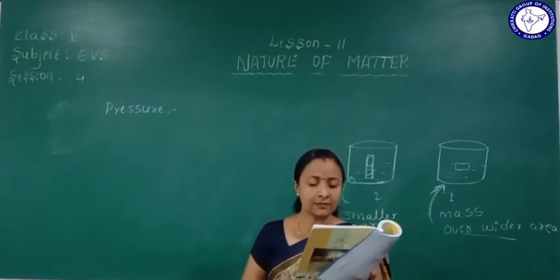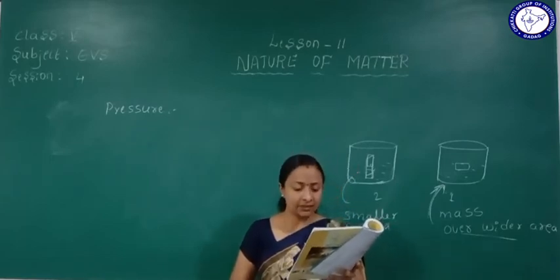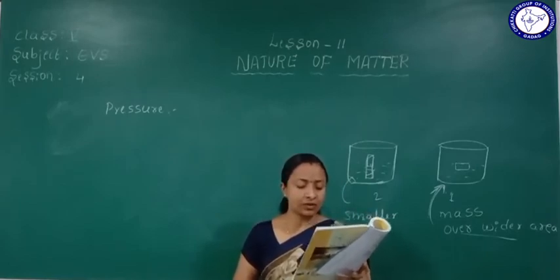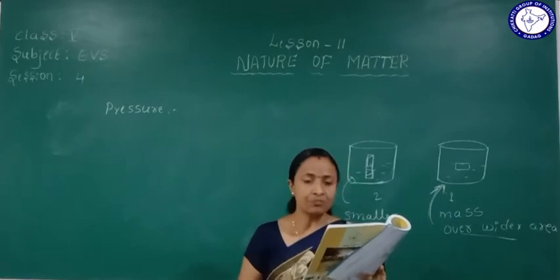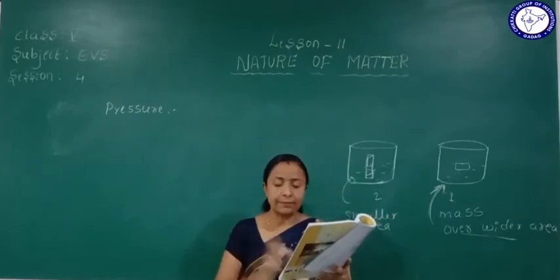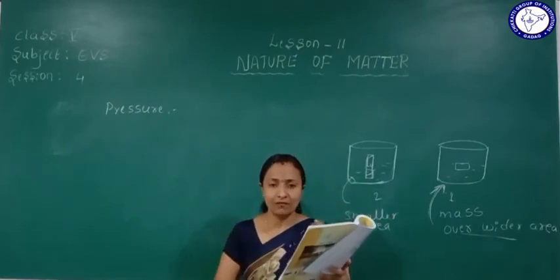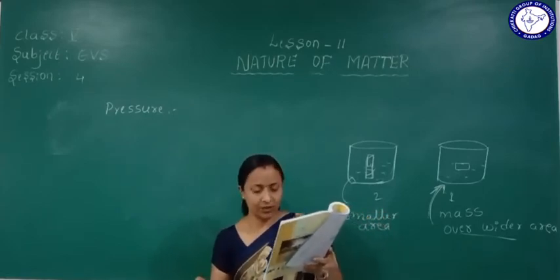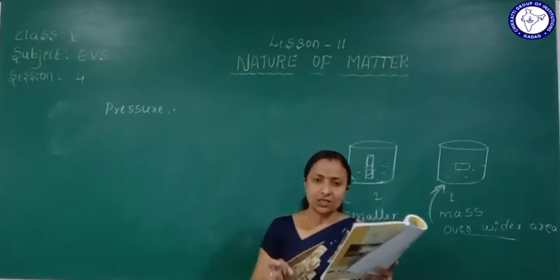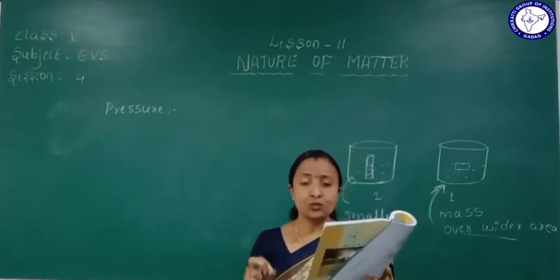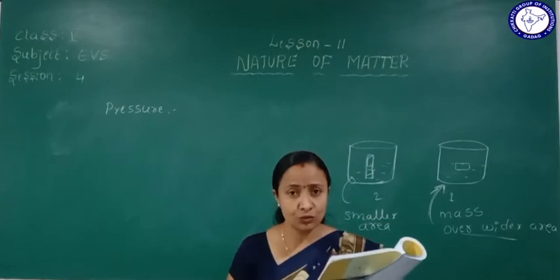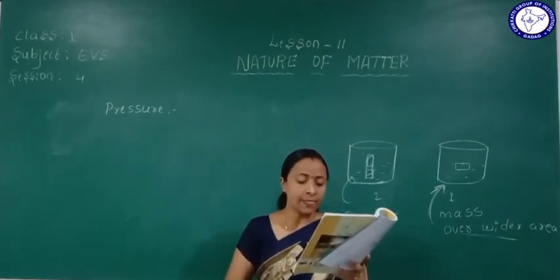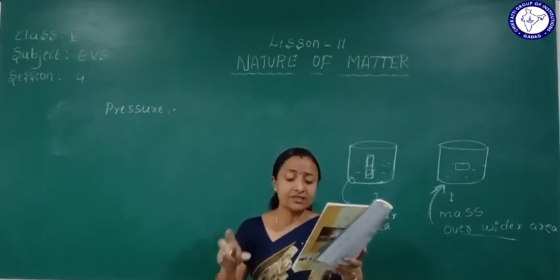Here is one of the activities: put the given objects into the water and stir, observe and write what happens to these objects. Salt. We will separate them. Which are soluble in water? Which are insoluble in water? Salt is soluble in water. Sugar is also soluble in water. Sugar candy is also soluble in water. Milk is also dissolving, mixing.